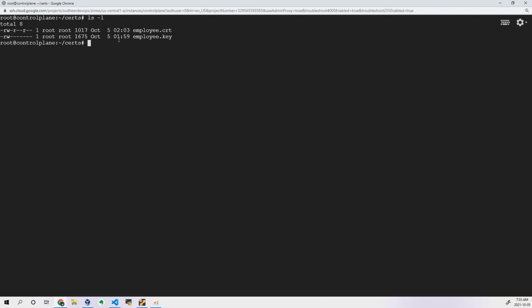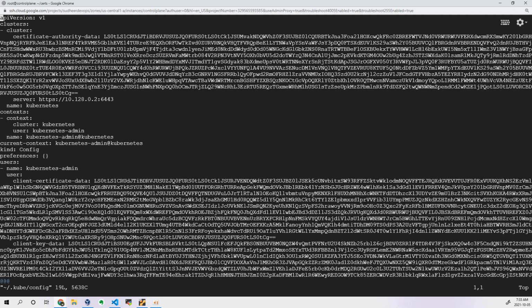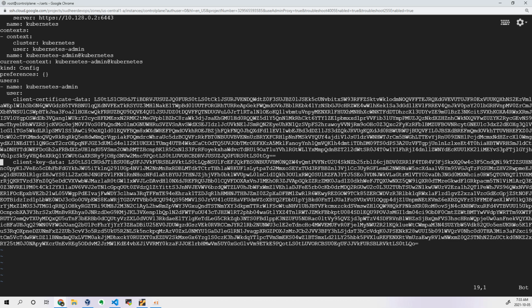So do you really need to add your user and go manually add the entries in the config file? No, you can do it from the CLI itself. No need to open this particular file, .kube/config. No need to open it and go to the bottom of the file and add it and properly place it, with indentations and all. No need to worry about this right now. You can do it from the CLI itself.